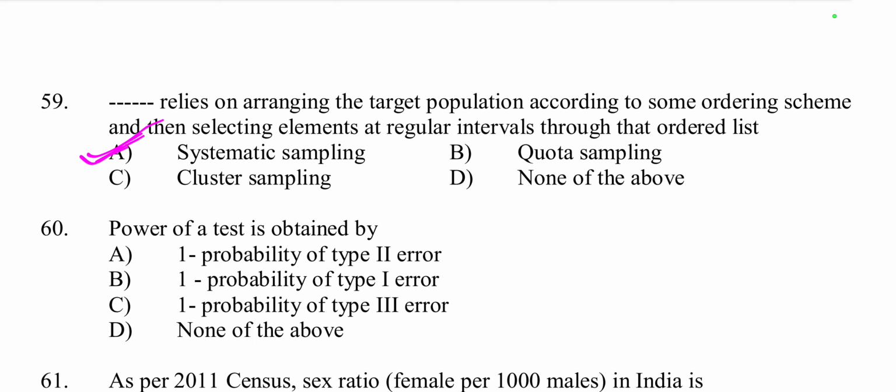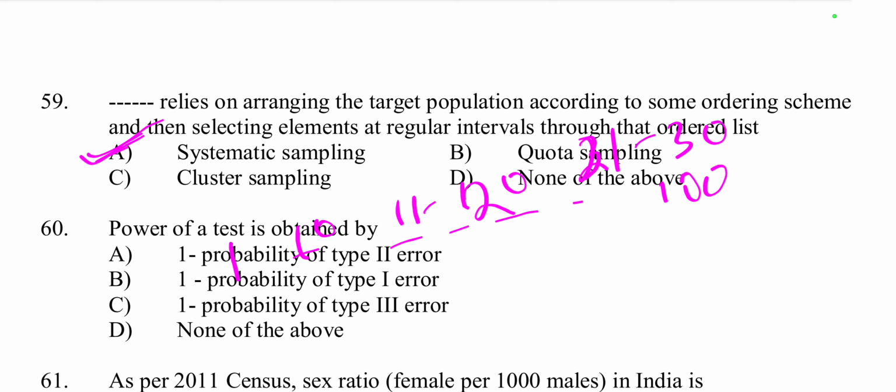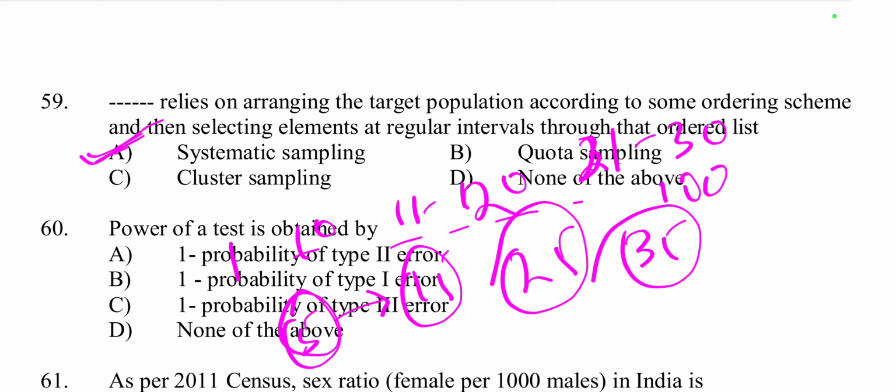Suppose the population is 1 to 100. We divide it into 10 parts: 1 to 10, then 11 to 20, then 21 to 30, and so on. Suppose I take the fifth element from the first part, then fifth plus 10 is 15, then 25, then 35. This type of sample I choose. So this is called systematic sampling. It involves listing the population, choosing a random starting point, and then selecting every nth element.